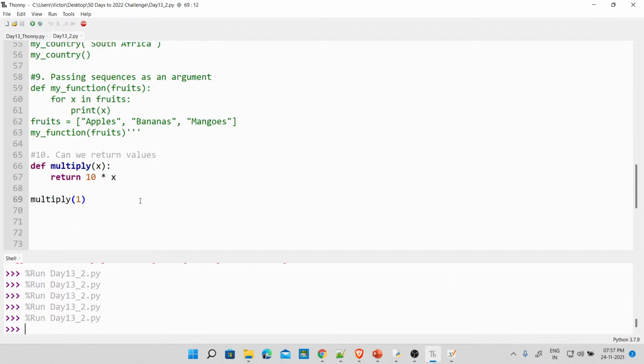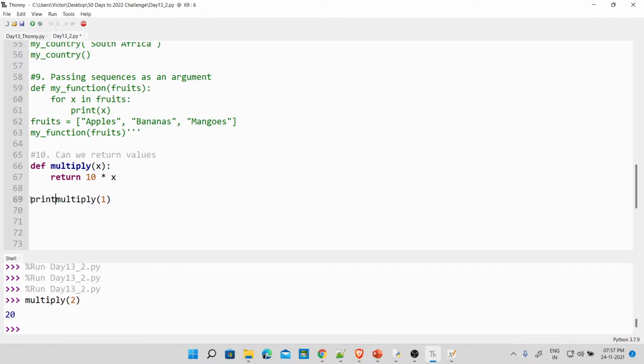What you can actually do, you can call it here if you want to see it printed in the console. Multiply, and then we say by 2, 10 times 2, fine, enter. So we are going to get 20 printed here. It's printing in the console. So what we do is we wrap it around a print statement.